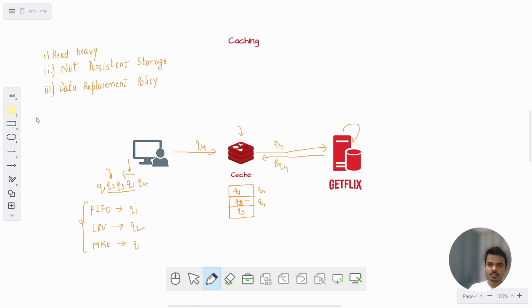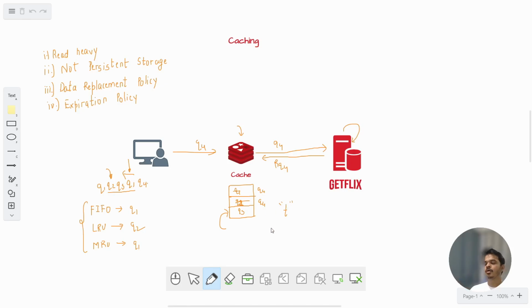Okay? There is something called an expiration policy. Now what is expiration policy? You saw that in data replacement policies, a particular slot may not get emptied. So it may happen that a certain slot is not being emptied from the cache for a very long time. In these cases, cache decides a timestamp t after which it will empty that particular slot.